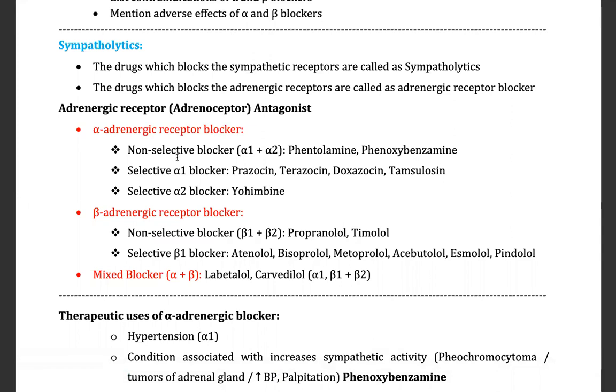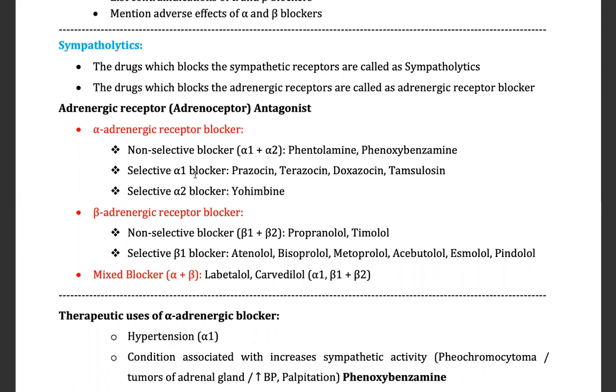These are classified as non-selective blockers. Non-selective because the alpha receptor has two subtypes, alpha 1 and alpha 2. The non-selective blockers block alpha 1 as well as alpha 2 activity, and the drugs are phentolamine and phenoxybenzamine. These are the drugs which block both receptors, alpha 1 and alpha 2.